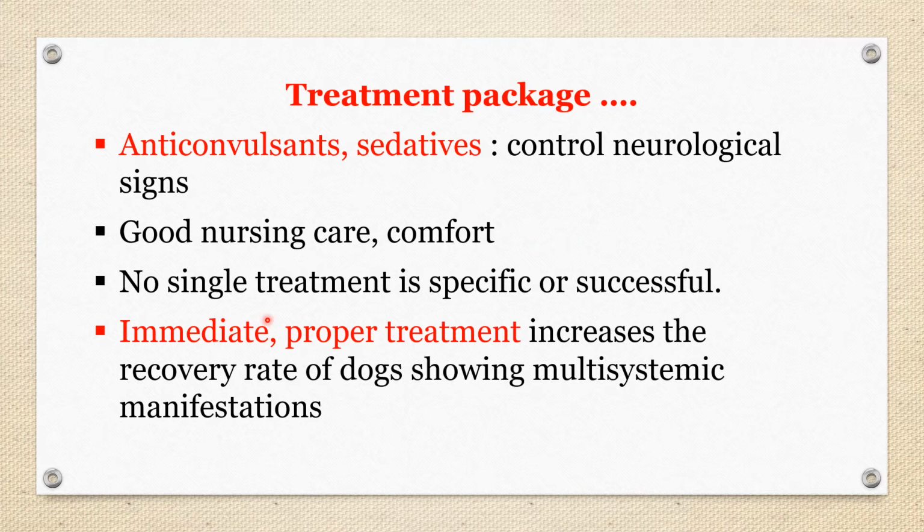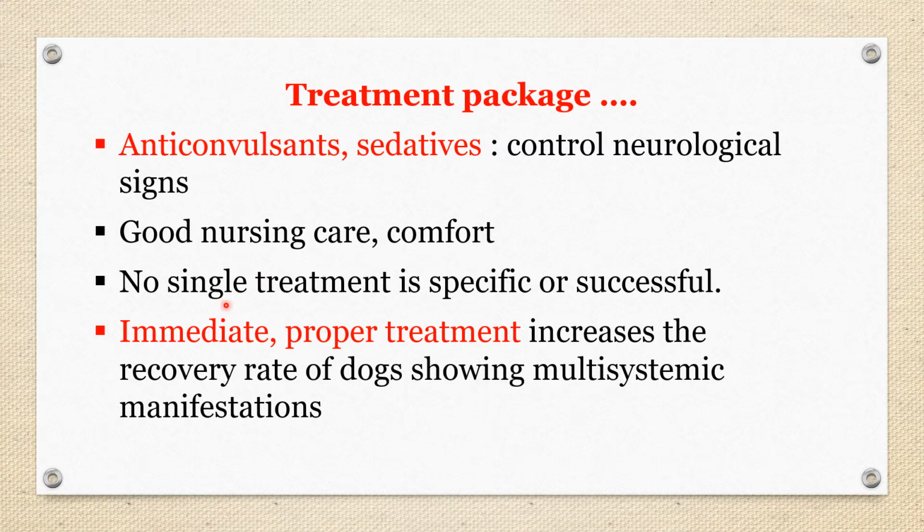Friends, remember, no single treatment is specific or successful. This is a viral disease, so there is no specific treatment. Not a single treatment, but multiple treatments with multiple drugs are required to be successful. The important aspect is that immediate and proper treatment increases the recovery rate of dogs showing multi-systemic infection.